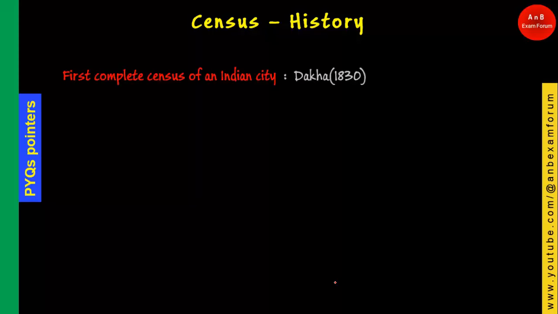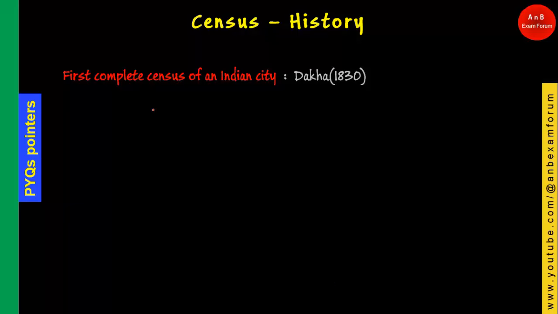Coming to the next question that can come in your exam: the first complete census of an Indian city. It is Dhaka, which is now in Bangladesh, but in 1830 it was under India.